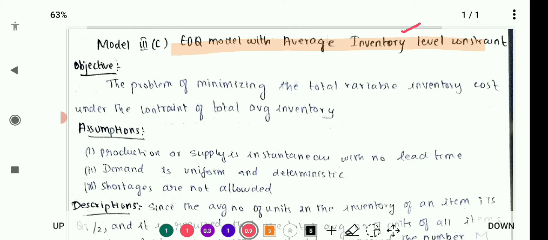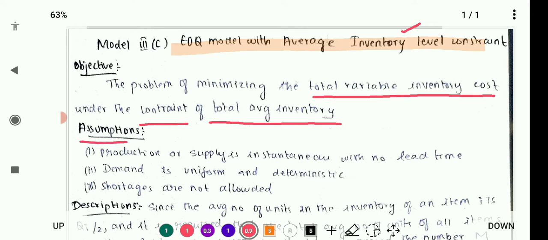Here the objective of this problem is to minimize the total variable inventory cost. For every model we are going to minimize the total variable inventory cost under what condition? Under the constraint of total average inventory. Okay, so total average inventory we are going to consider.